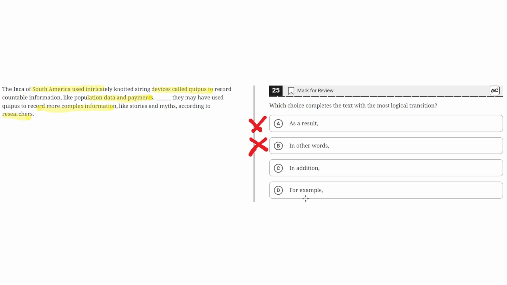D, for example. This is incorrect because for example does not make sense here, as the first sentence talks about how quipus were used to record countable information, like population data and payments, but the second sentence does not show an example of this. Instead it highlights how they may also have been used to record more complex information. So D is incorrect, and the correct answer is C.